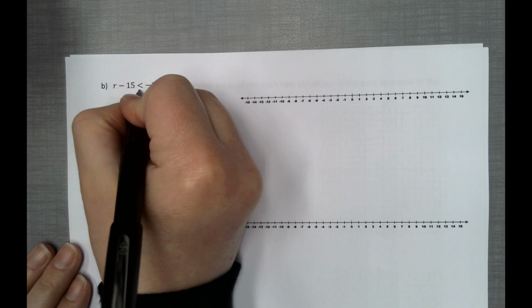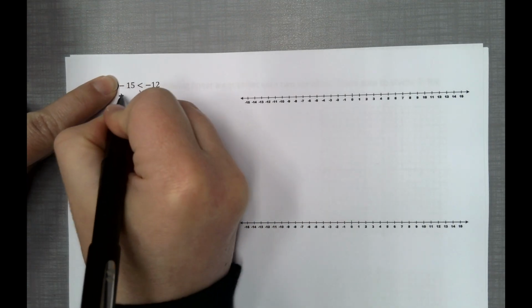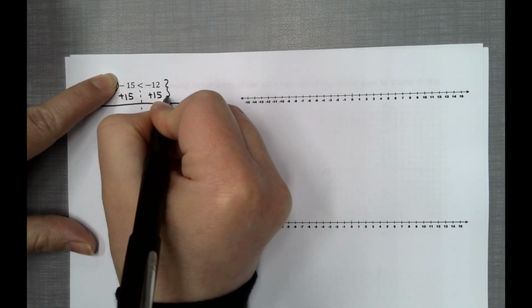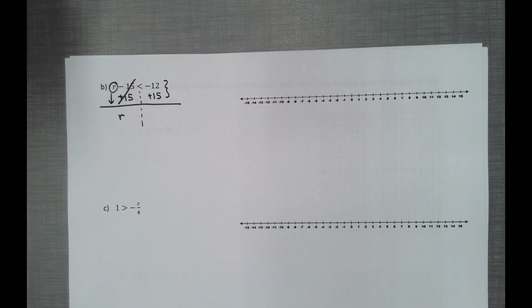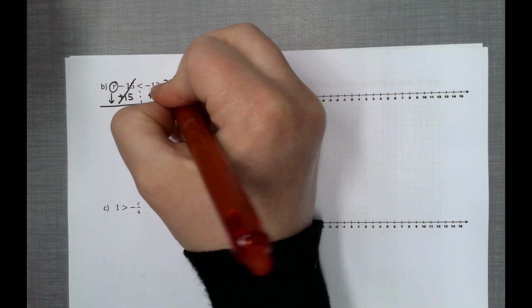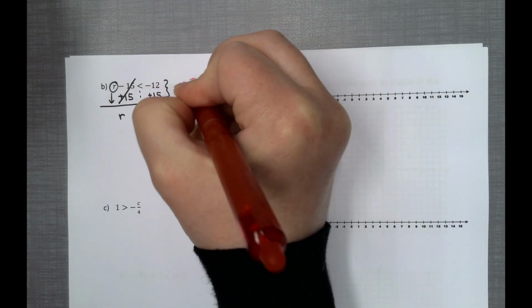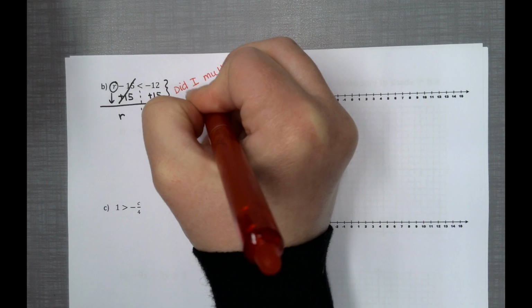Okay, dotted line for balance. Circle your letter, cover it. Let's go ahead and add 15 to both sides. Again, in this step, we are just doing counters. Bring down your R. And we have for counters negative 12 and positive 15. That gives us 3. Ask yourself the question, did I multiply or divide by a negative?